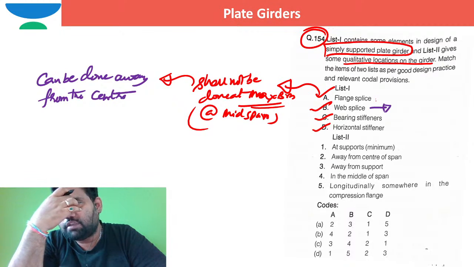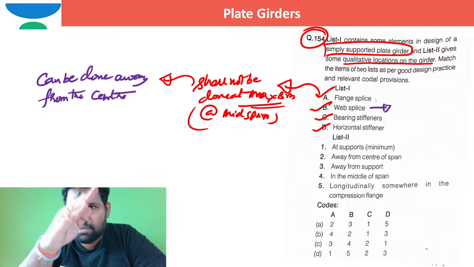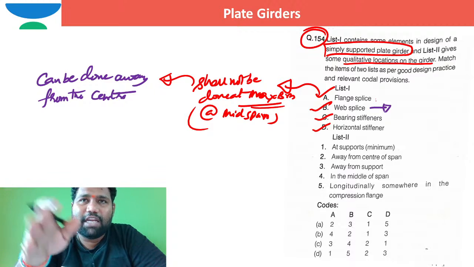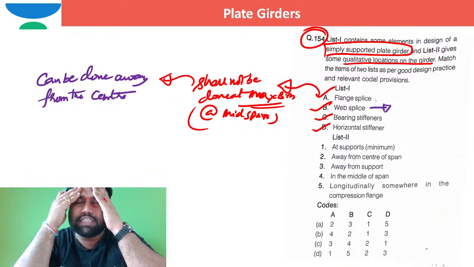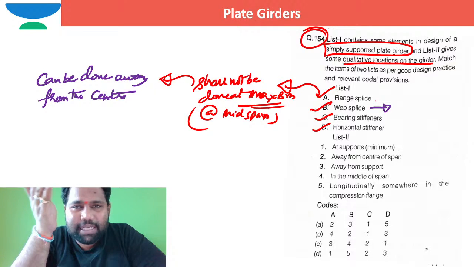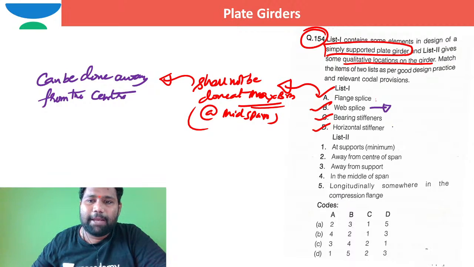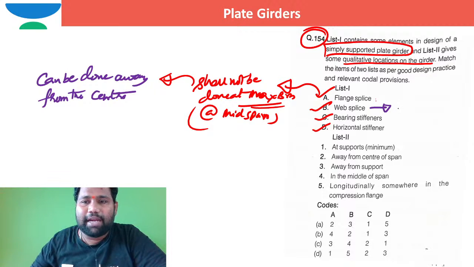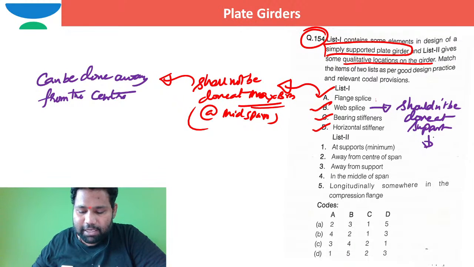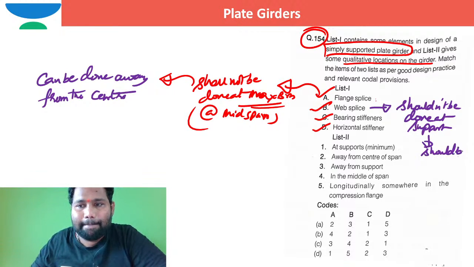Coming to shear force, the shear force is maximum at the ends, right? So I should not do web splicing at the ends. If I do web splicing at the ends, I need to go for higher cost of rivets. The cost of that web splicing will be more if I do the web splicing especially at the ends. So I can say this should not be done at the supports. In other words, this web splicing should be done away from the support, isn't it?